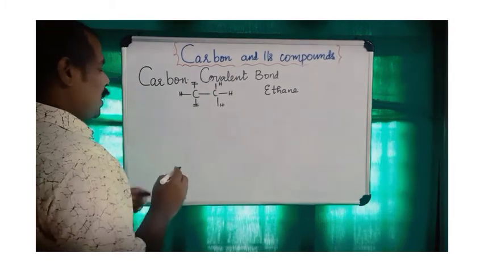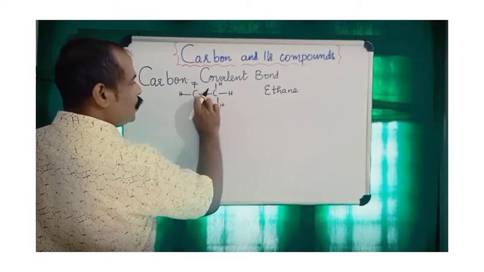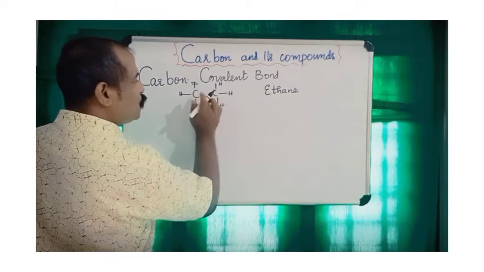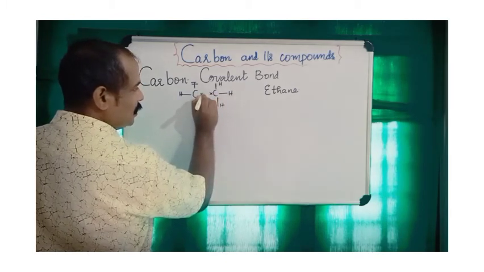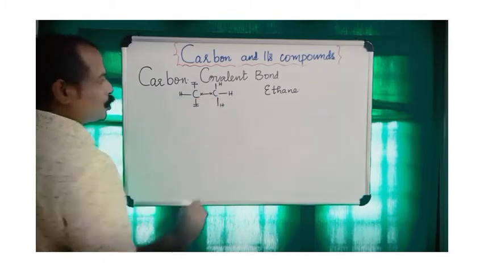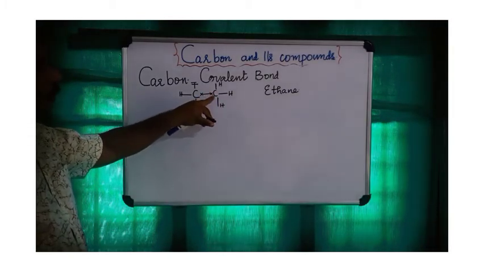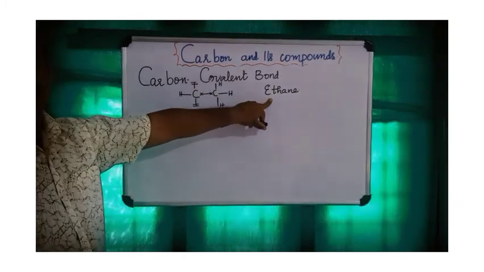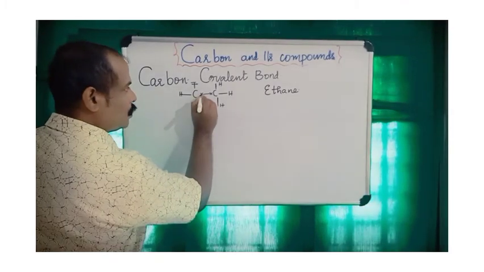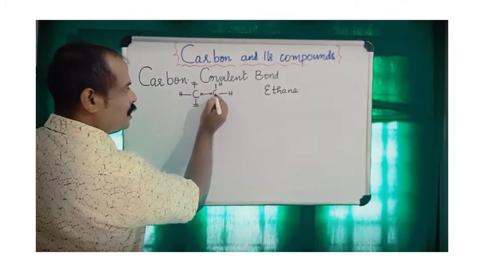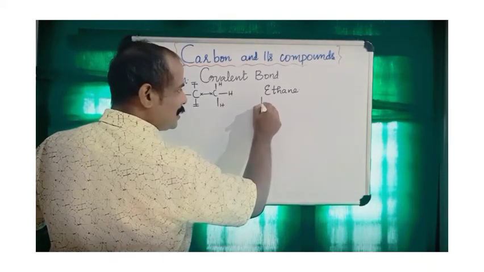In this graphical representation of the ethane molecule, between the 2 carbon atoms, 1 pair of electrons is shared. 1 pair of electrons is shared between 2 carbon atoms and they form the ethane molecule, and its graphical formula is like this.